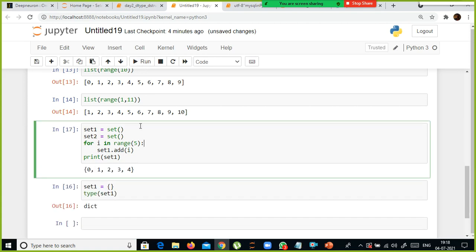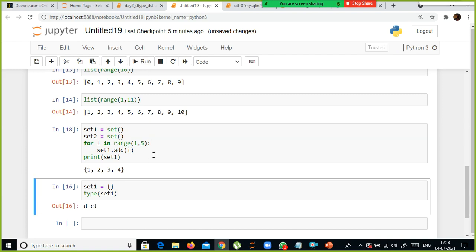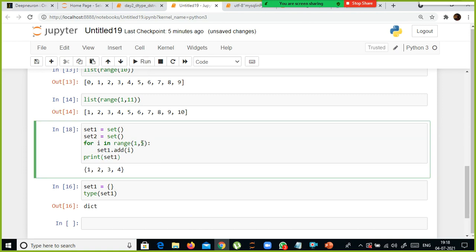Look here, set function. So here I created 2 empty sets, and using this for loop I generated 0 to 4. Since I did not specify the minimum, or I can specify 1, 5. If I specify 1, 5, it starts generating the values from 1, 2, 3, 4. That's all, 4 values. So this is minimum, comma, maximum minus 1. You just remember that, maximum minus 1.